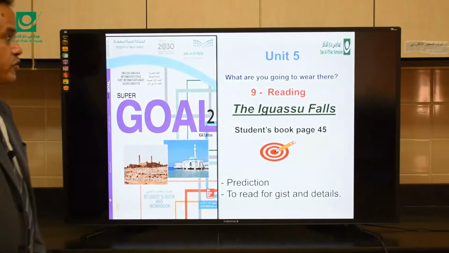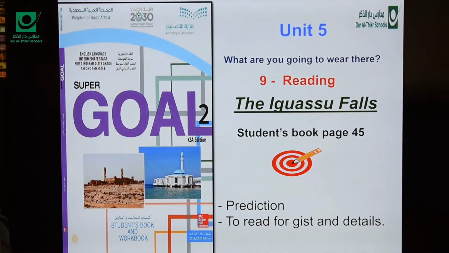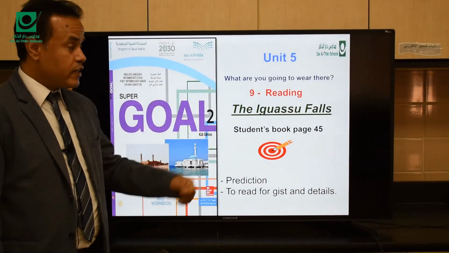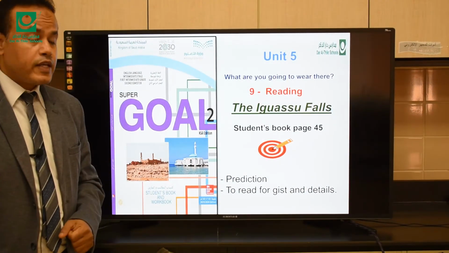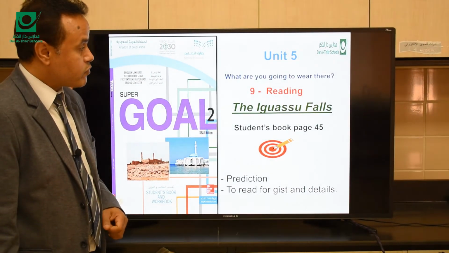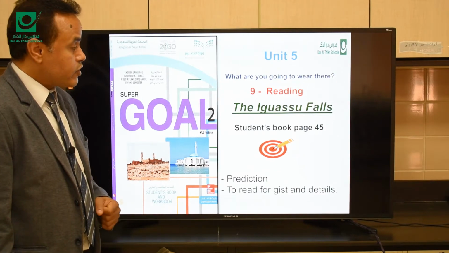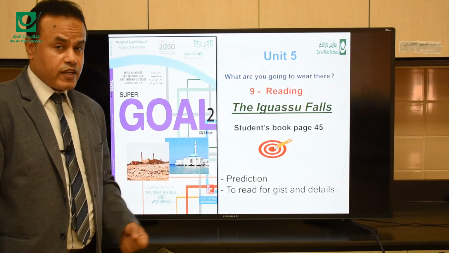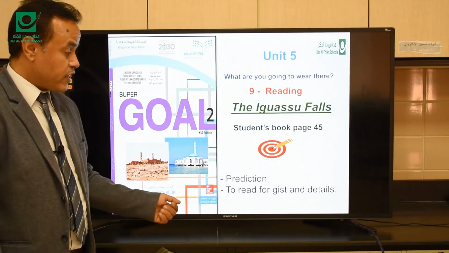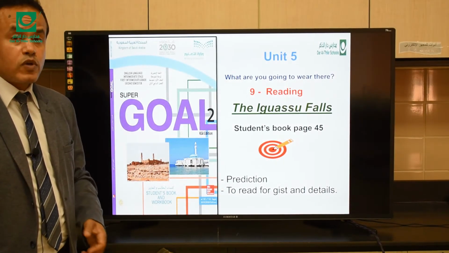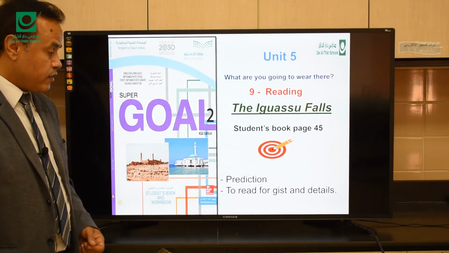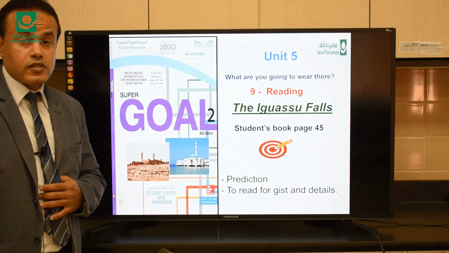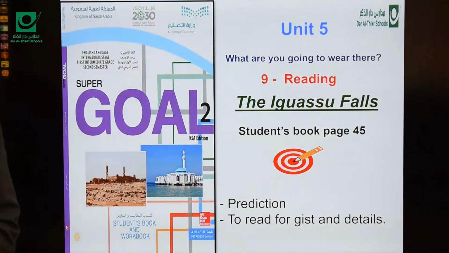This is Super Goal 2, Unit 5. What are you going to wear there? This is Part 9, Reading. The title of our reading is The Iguazu Falls. Students' book, page 45. Today we have two objectives. The first objective is prediction. You're going to predict what you are going to see in the text. Then you're going to read for gist and details. So let's start.